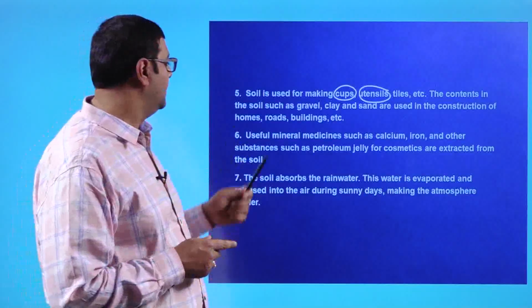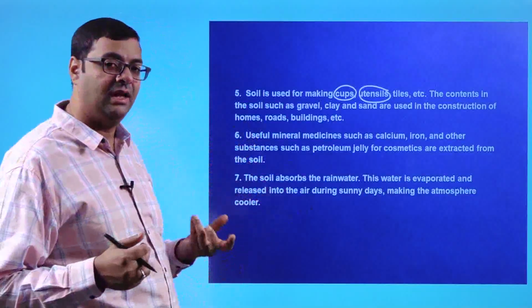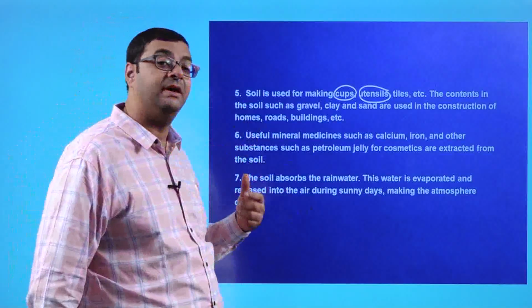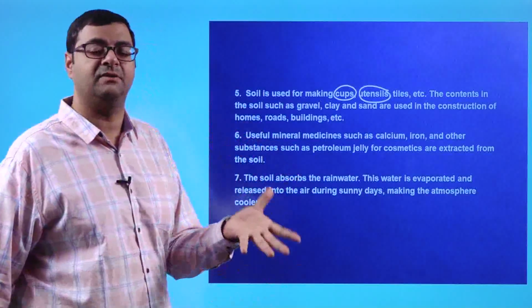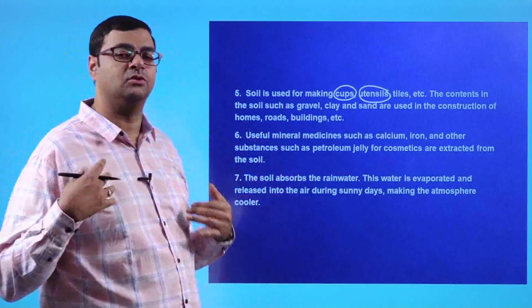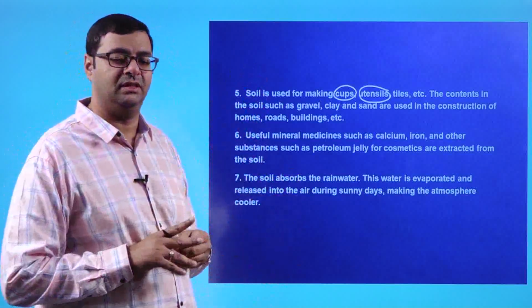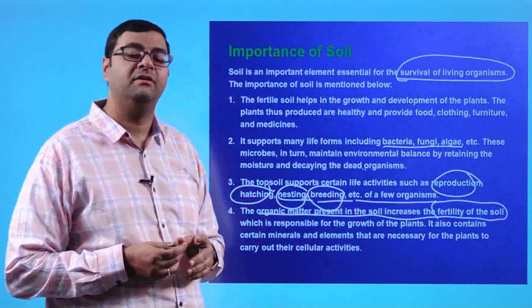Then we saw how minerals are extracted from the soil and used by us in medicines, and petroleum jelly, which comes from the seabed, that is from crude oil. And the rainwater, which goes up and then comes down, cooling the atmosphere. So these are the various points, and this is the importance of soil.